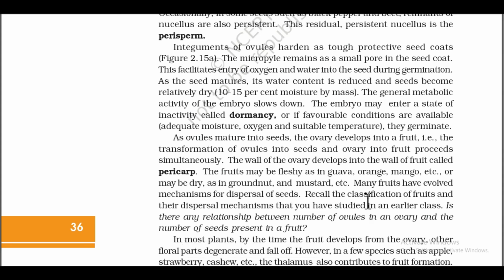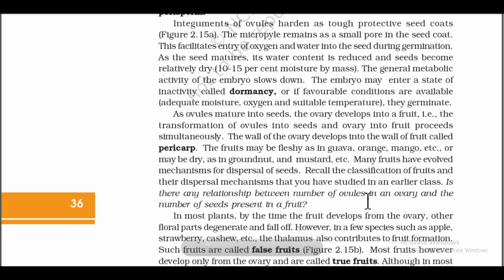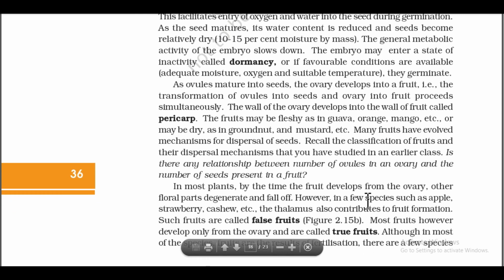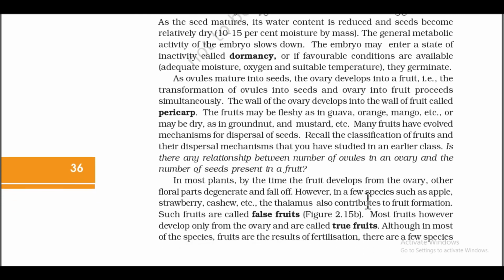suitable temperature, they germinate. As ovules mature into seeds, the ovary develops into fruit. That is, the transformation of ovules into seeds and ovary into fruit proceeds simultaneously. The wall of the ovary develops into the wall of fruit called pericarp. The fruit may be fleshy as in guava, orange, mango, etc., or may be dry as in groundnut and mustard, etc. Many fruits have evolved mechanisms for dispersal of seeds.